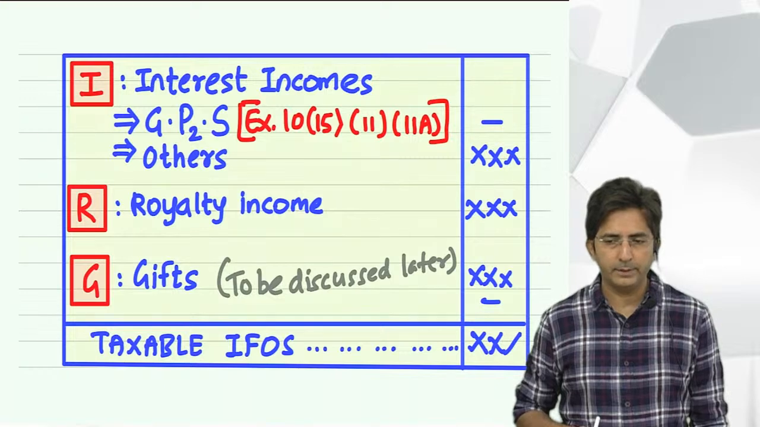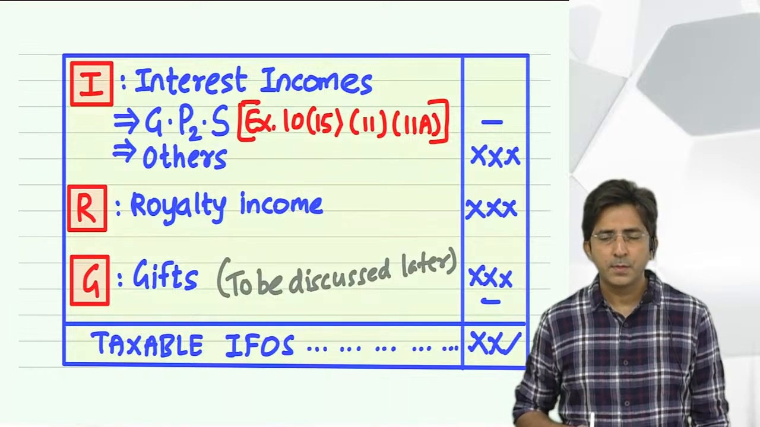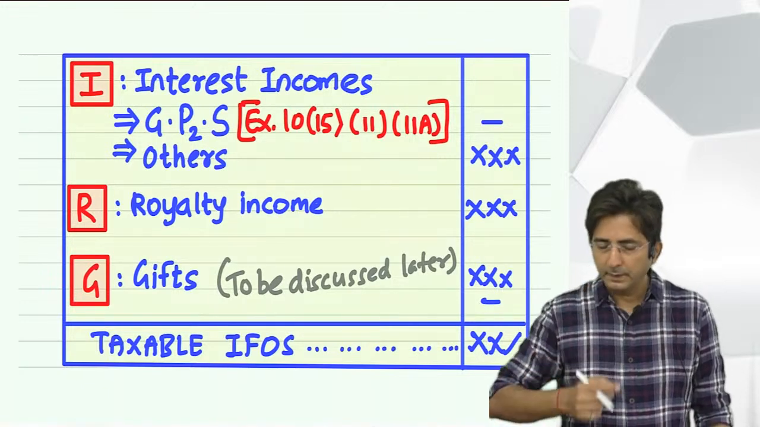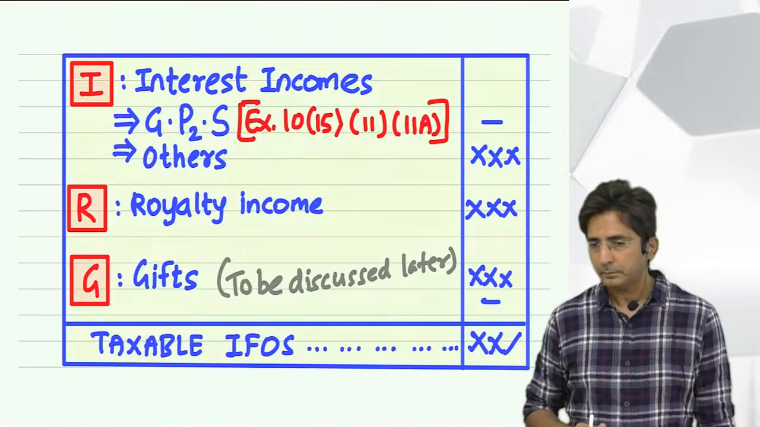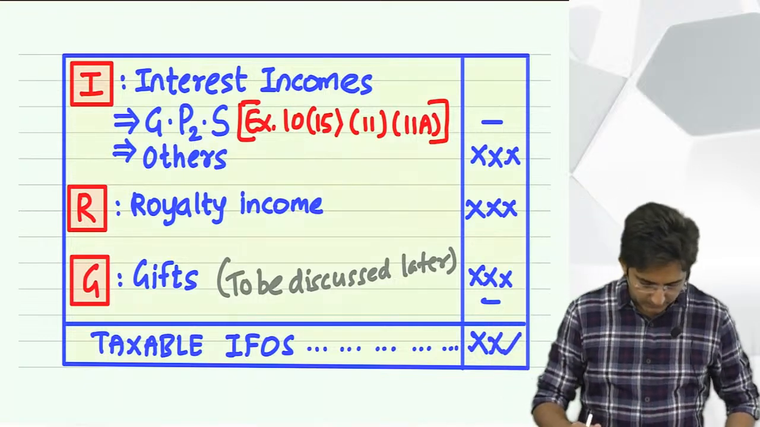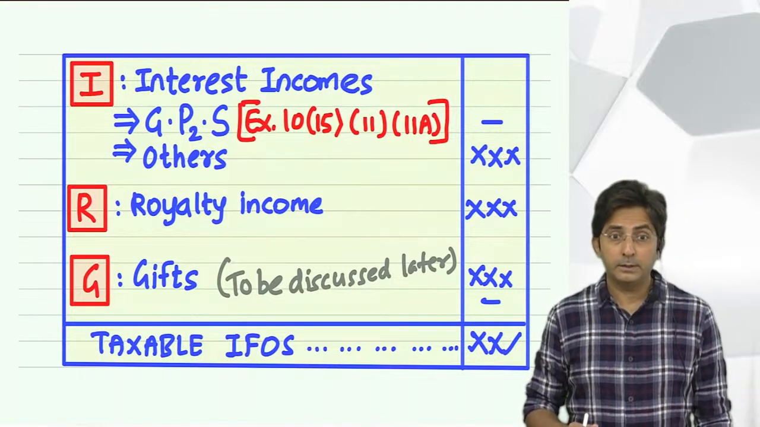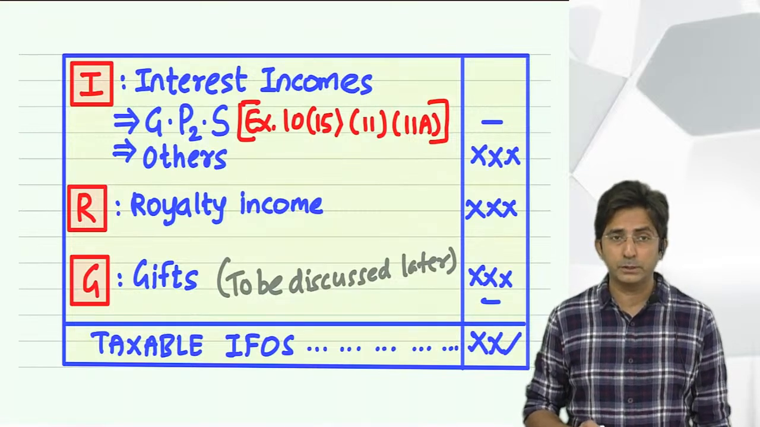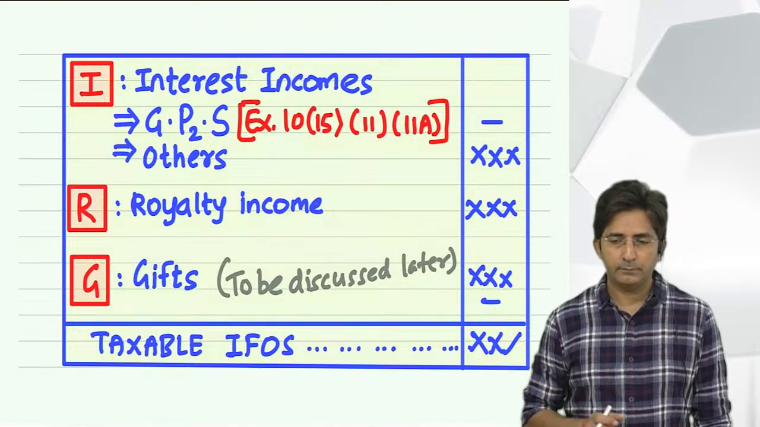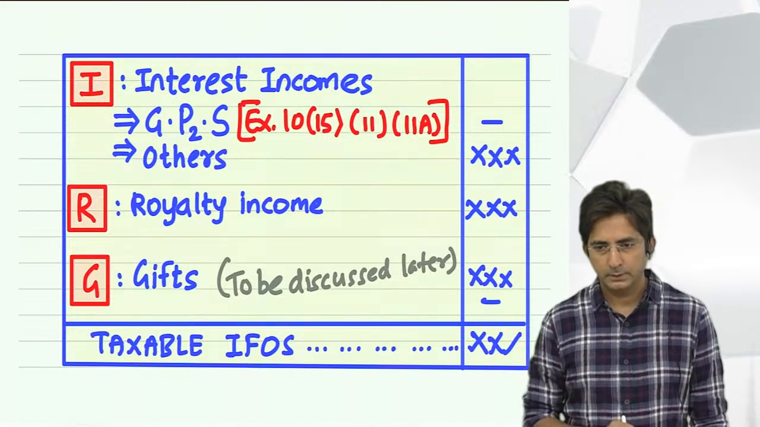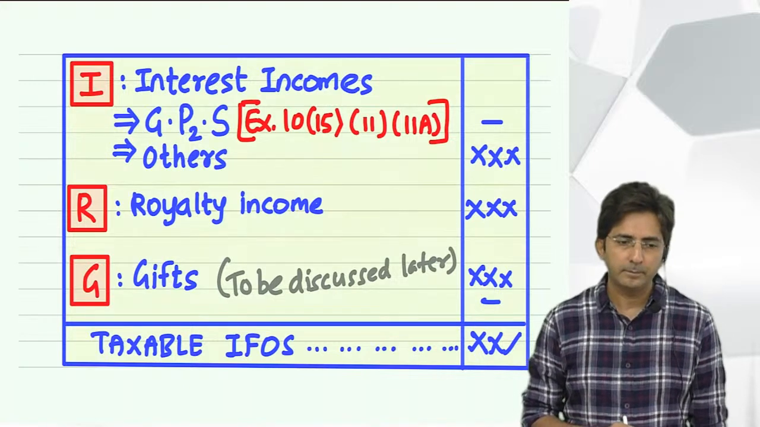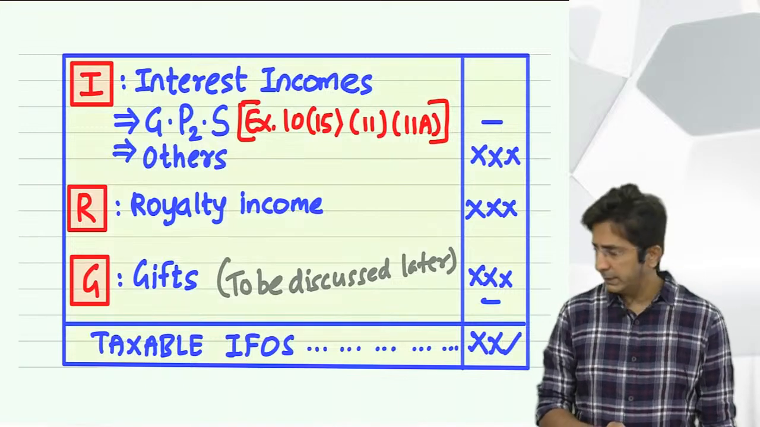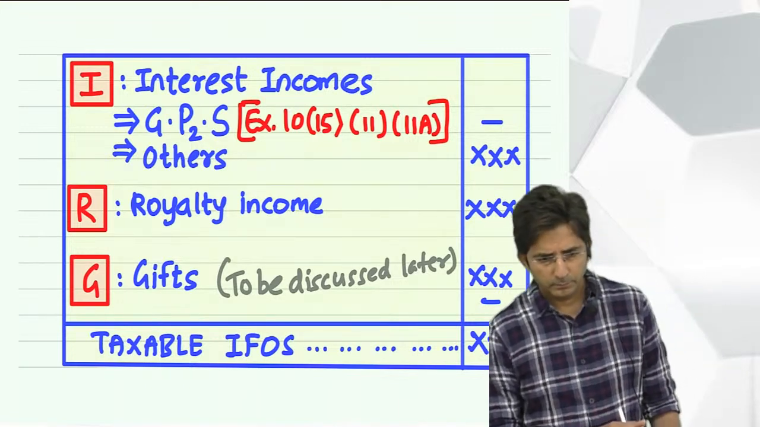Award from government, 10(17). Correct. Then 10(19). Family pension received after the death of an employee of armed forces. What to say? Employee of armed forces. After the death of an employee of armed forces. So that was family pension. Then you said 10(10D). Yeah.